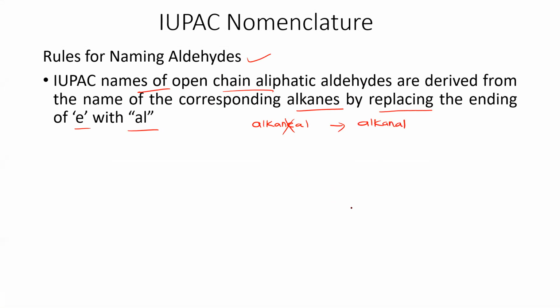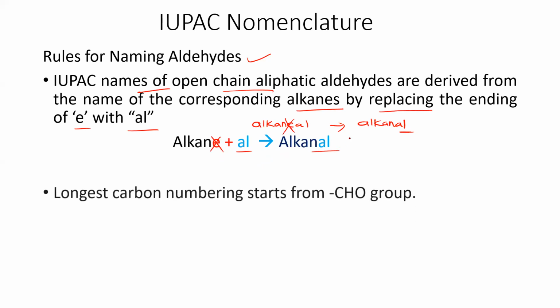It's not alkanol, it's alkanal. If you have alkanol, then it is alcohol. But here alkanal, ending with Al, it will be called aldehyde. So for alkane, we just remove the E and add Al, then it forms alkanal.